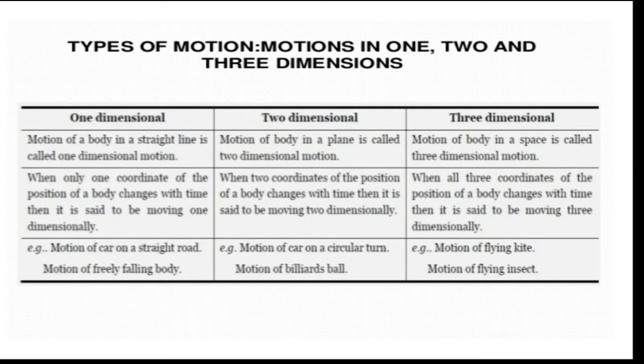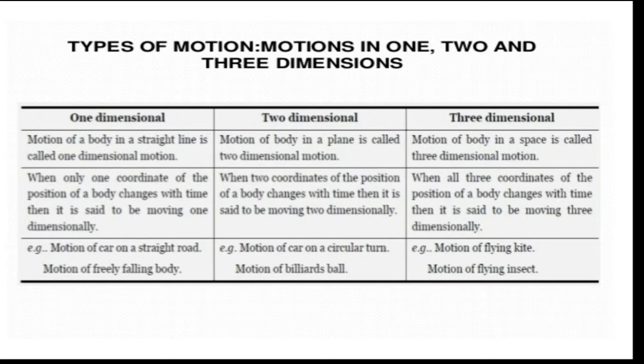In characterizing position, you need only one coordinate, either x coordinate or y coordinate or z coordinate. Only one coordinate is needed to state its position. In that way we say it is a motion in one dimension. As the table says, when only one coordinate of the position changes with time, it is said to be moving one dimensionally, because there is a change in only one coordinate.